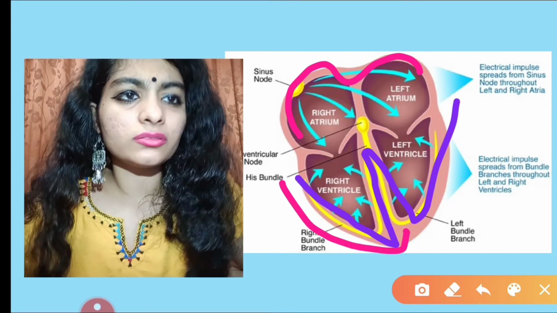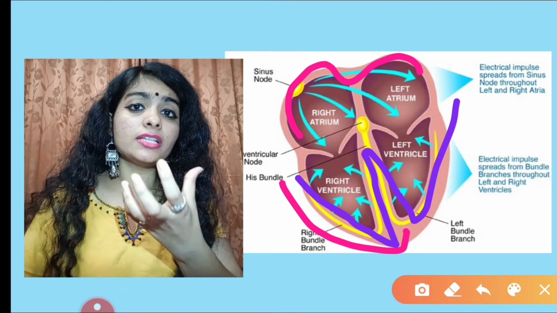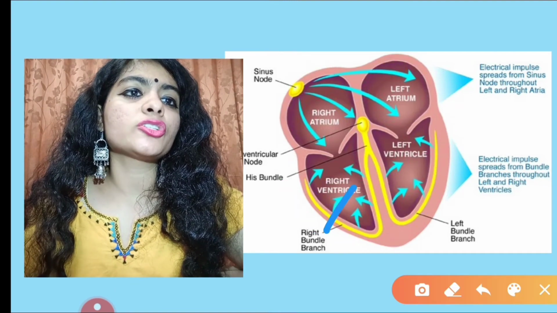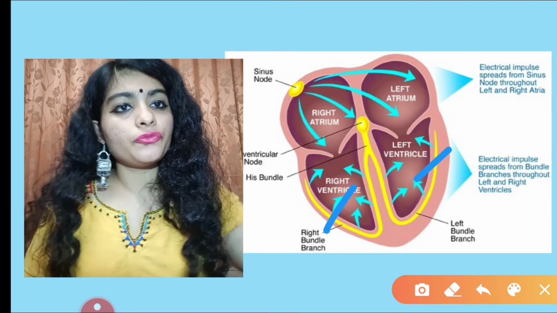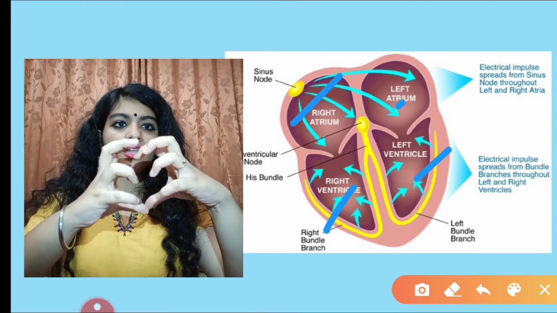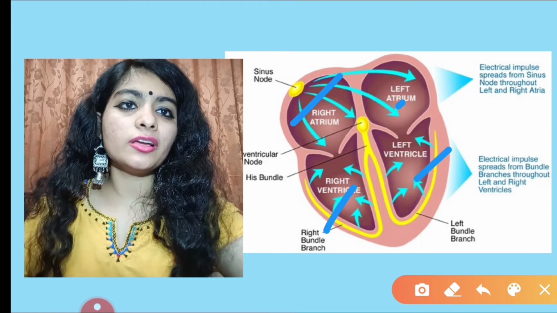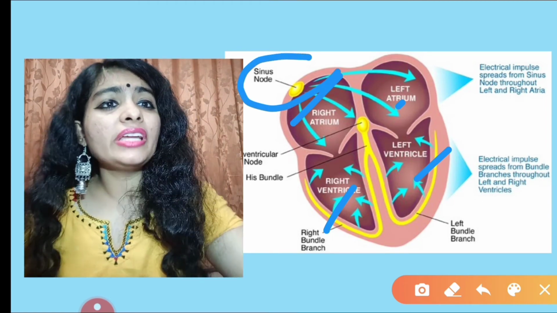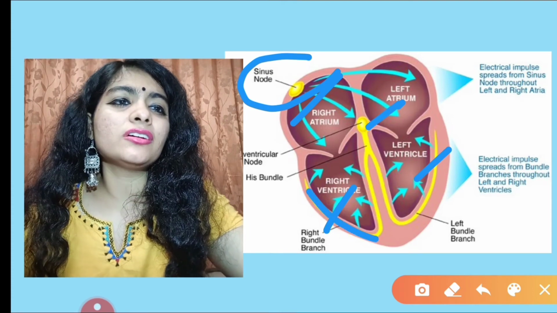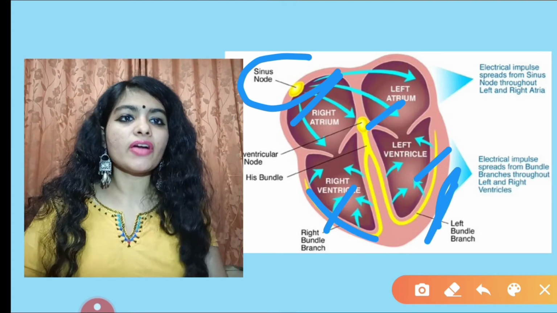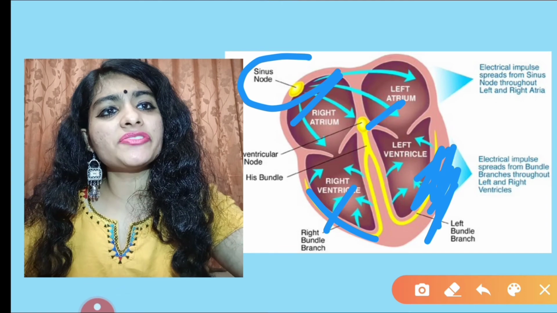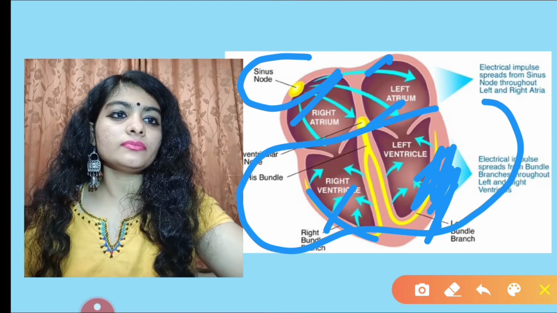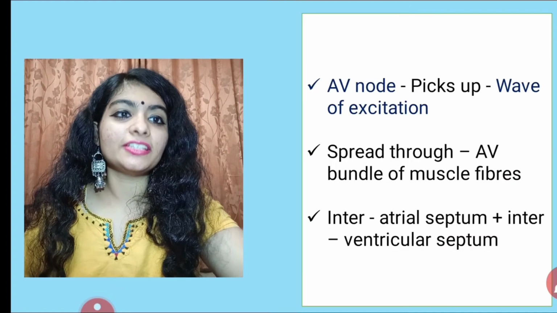This yellow color, that is the bundle of muscle fibers, also helps in the contraction of both the ventricles. So first the atrium contracts with the help of the electrical impulse generated by the sinoatrial node. Then with the help of the atrioventricular node and some other bundle of muscle fibers present in the ventricle as well as atrium, the ventricles also contract. I hope this is clear.